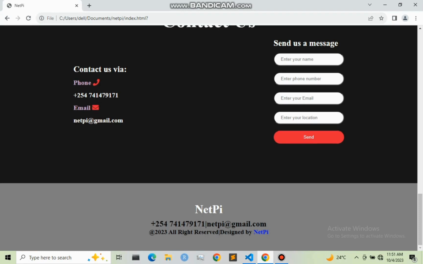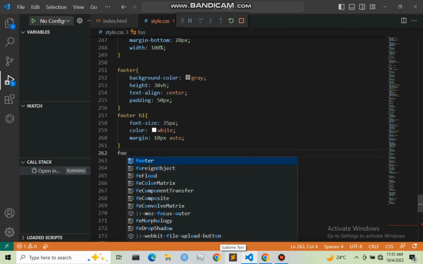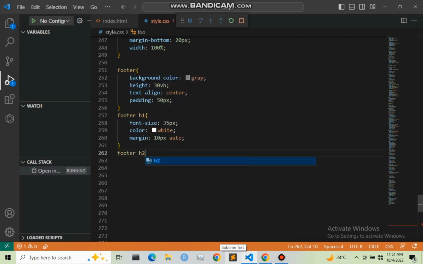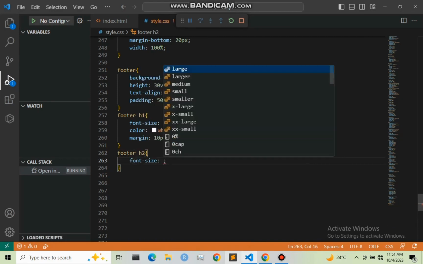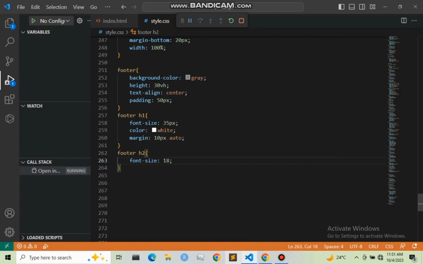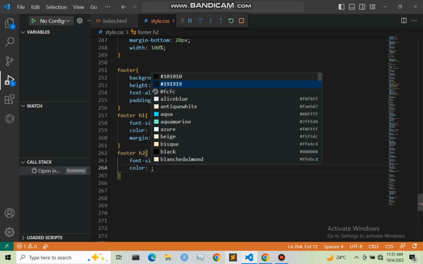So let us now move to design this h2, which is right here. So it was under footer, then h2, footer h2. So right here I'm going to give it a font size of 18 pixel, and I'm going to give it a color.